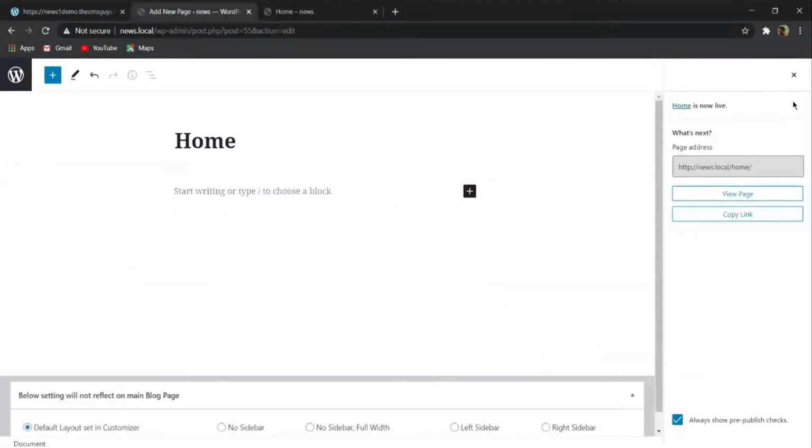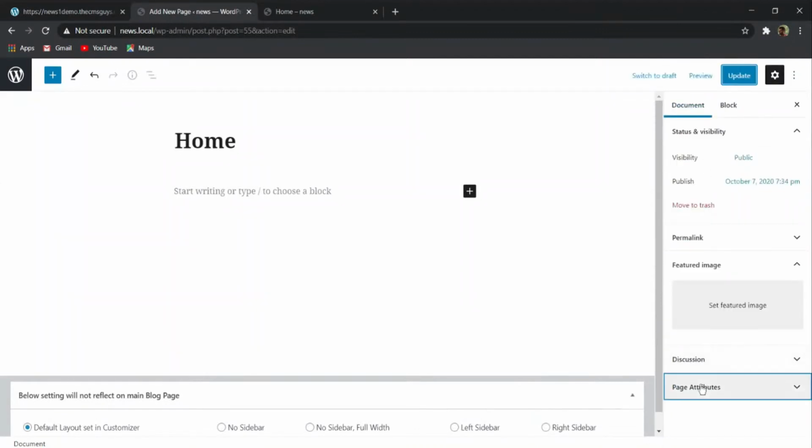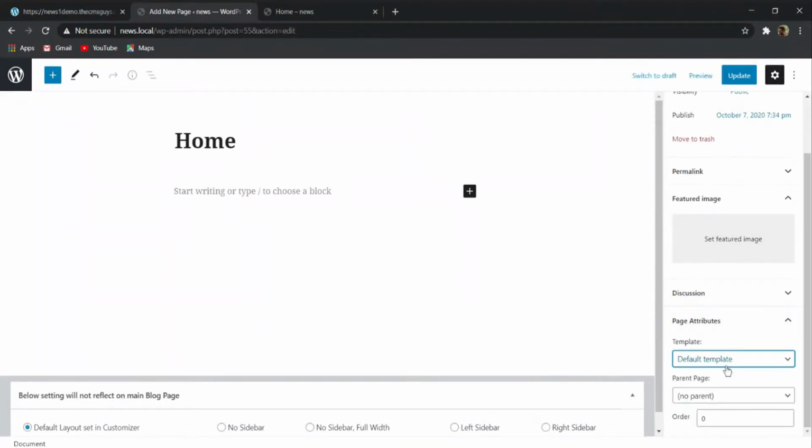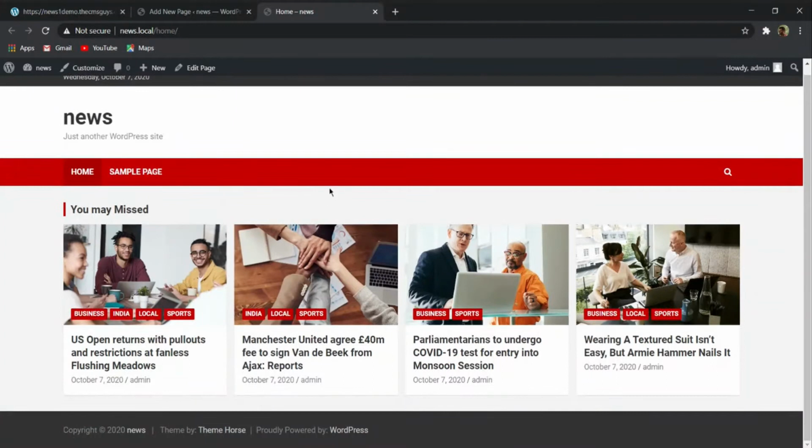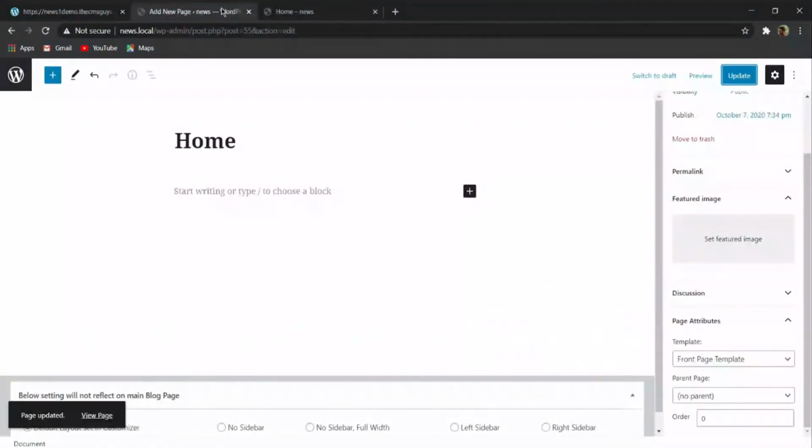So first of all I will do one thing. I will go to this document, and here on this page attribute I will make it front page template. And then when I click on update, and now let me refresh here. So here you can see that the title part is already gone.